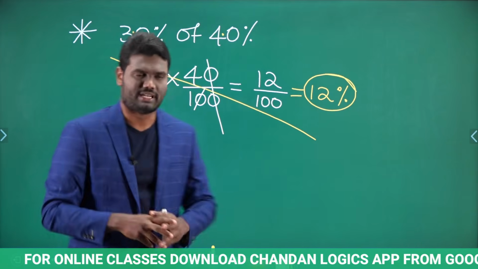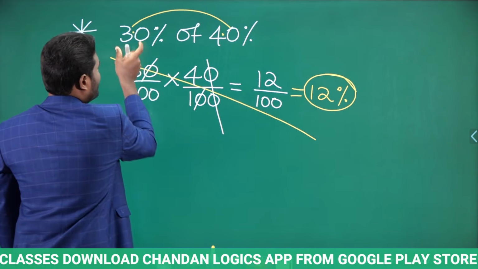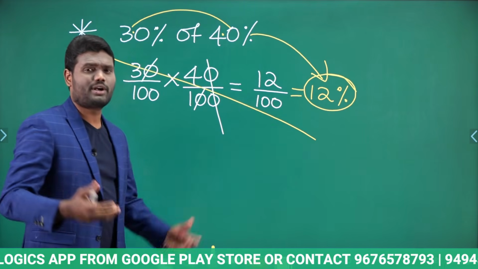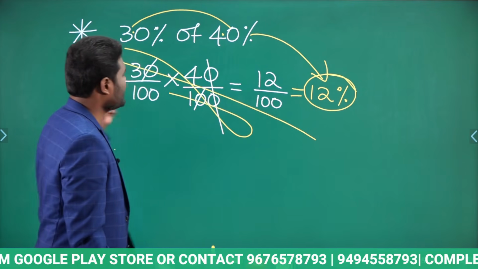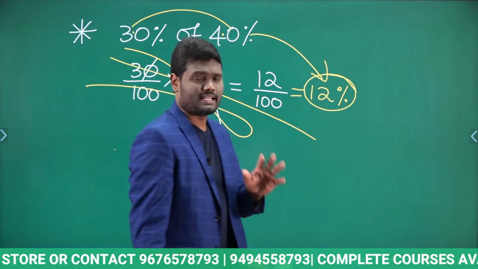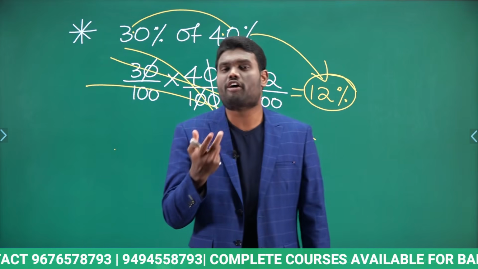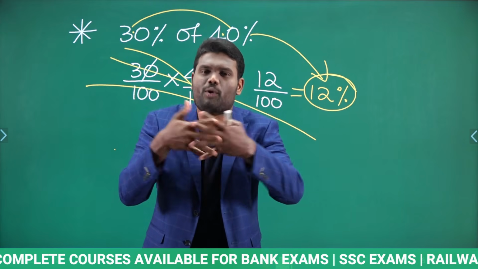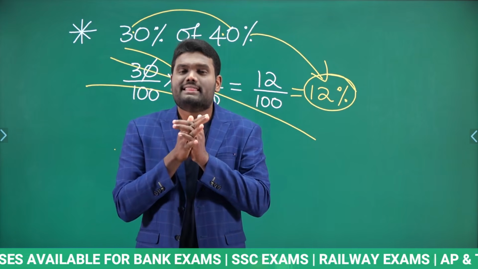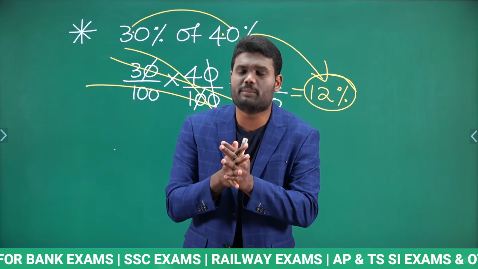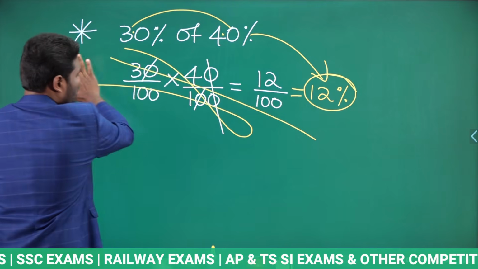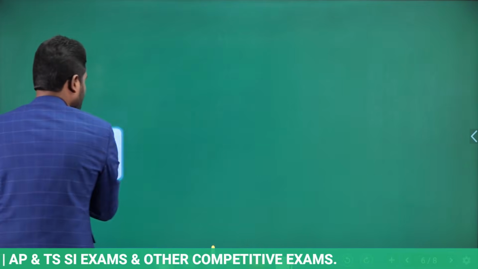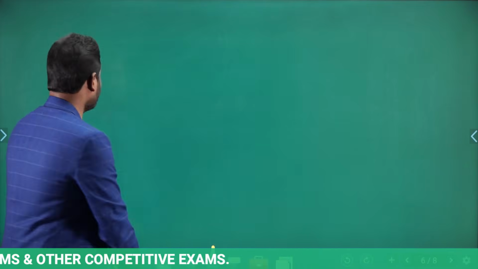Now multiply both these numbers. 3% into 4% is nothing but 12%. Then why do all this calculation? Yes or no? So that is the reason, whenever you come across percentage of percentage calculations, after one digit place a decimal point and multiply both the numbers. When you multiply both the numbers, then percentage of percentage calculation will become really simple. You will not do all this. I will give you some more examples, very, very simple. Why? Because in examination, we are going to come across percentage of percentage calculations.